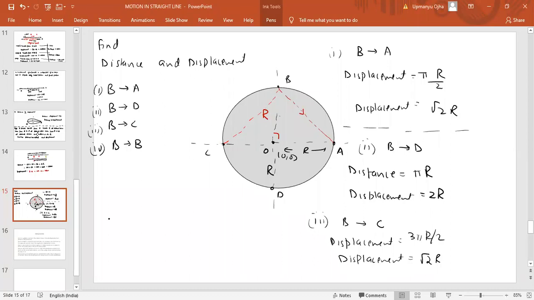And the last case is the fourth case, from B to B, means it started from B and it again reaches B. So what is the total path length? The total path length is the perimeter of the circle. So the total path length would be equal to the perimeter, that is 2 pi r. Correct now? And what is the displacement? When the particle again reaches B, displacement would be 0. Okay, fine.